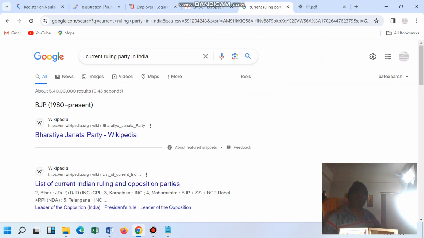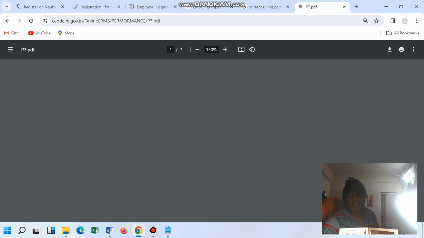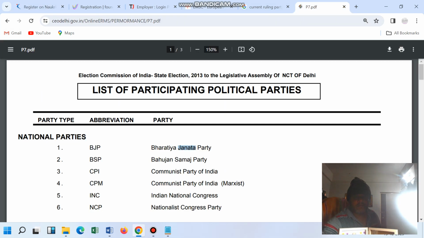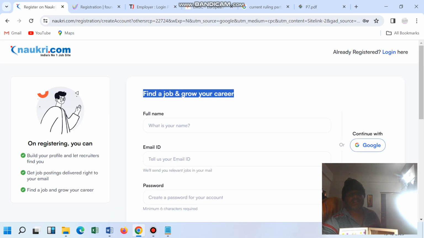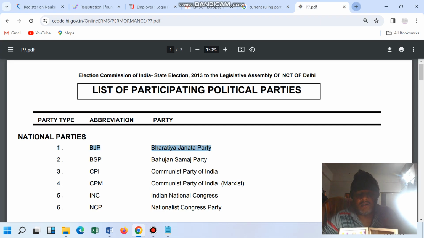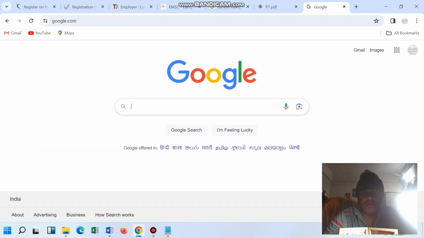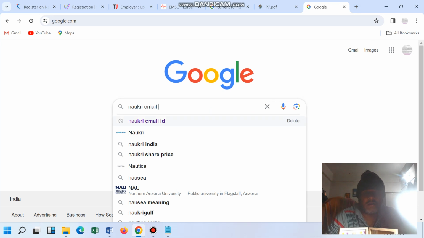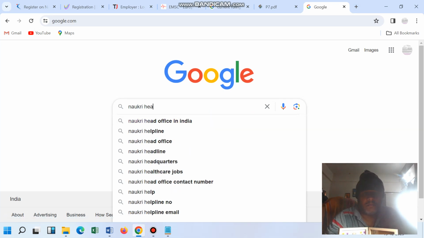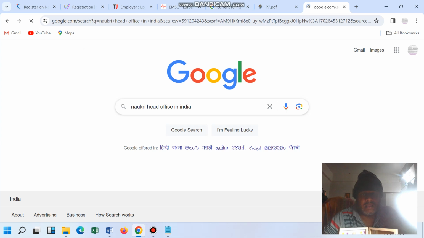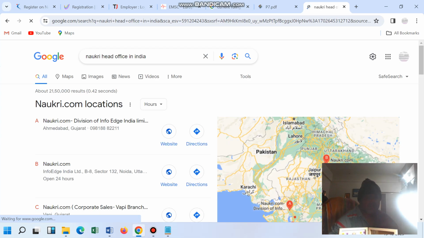So one of the people told that these groups are responsible. This group is actually not responsible. This group is responsible, that is this party, because they are handling the cities. So one person asked the question, what is the head office of Naukri.com? Naukri.com head office in India, where is that? That is Ahmedabad, right?